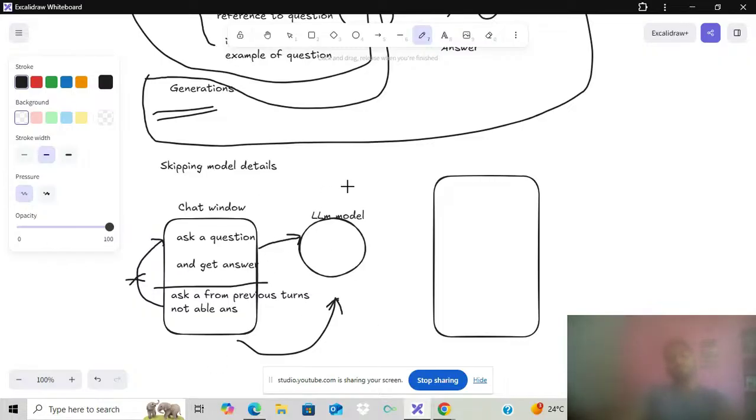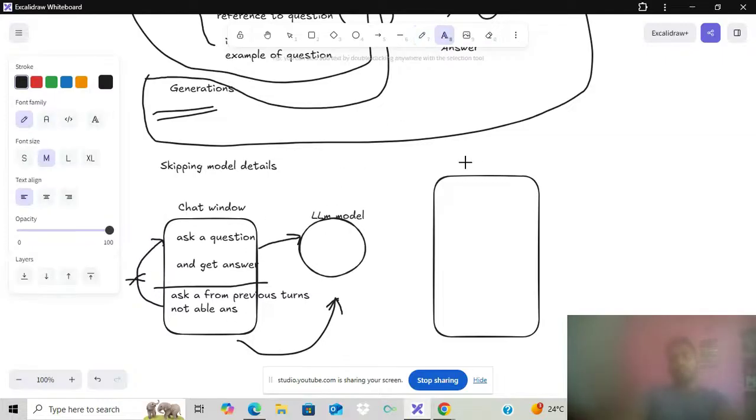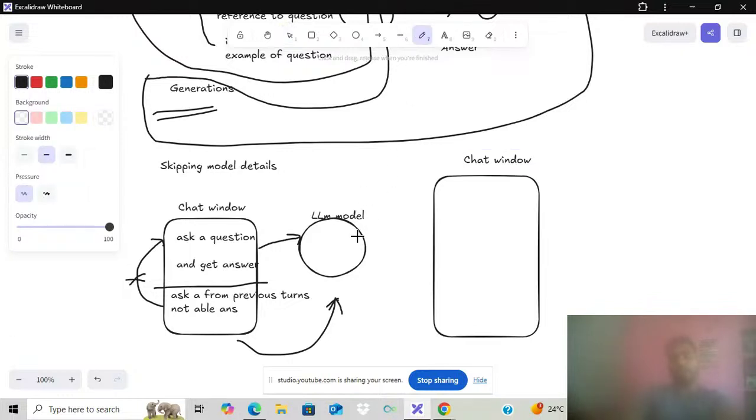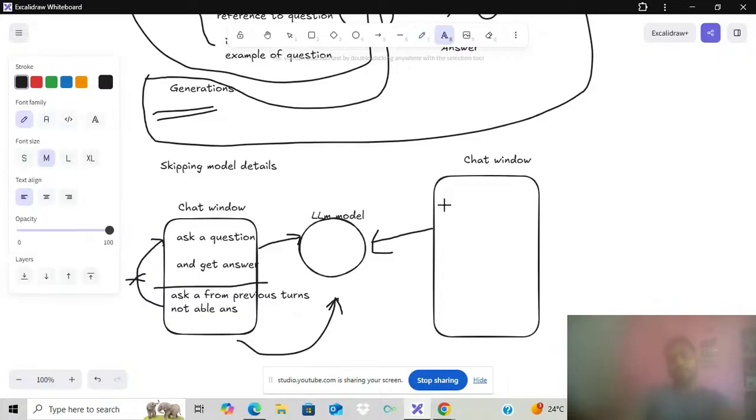So how do we overcome this problem? Let's discuss another scenario. This is another chat window, where the model is also attached. What is going to happen here?